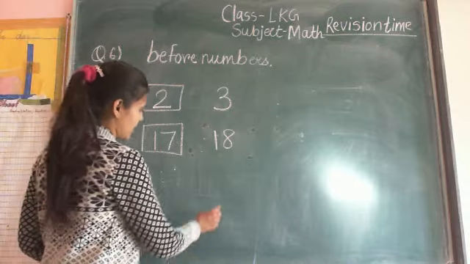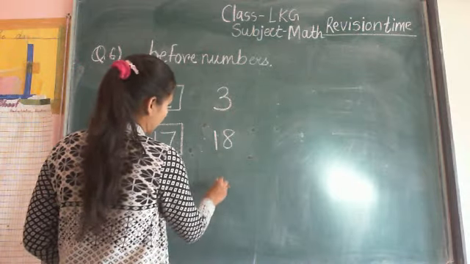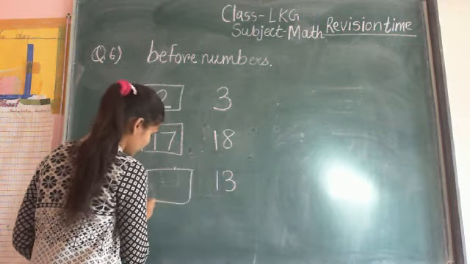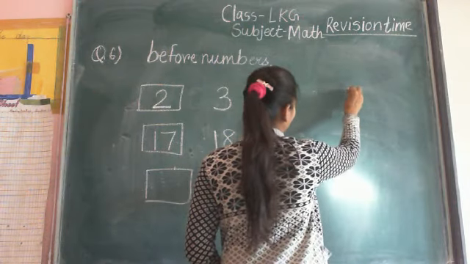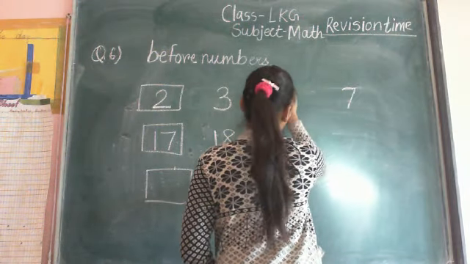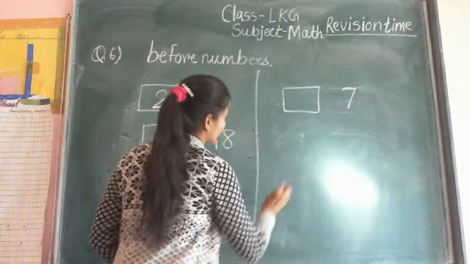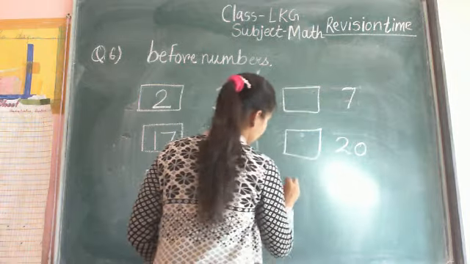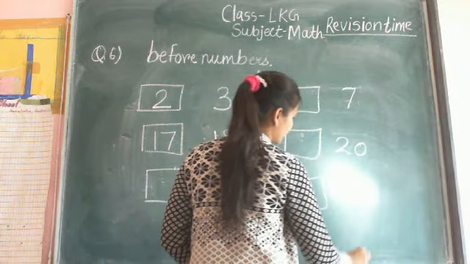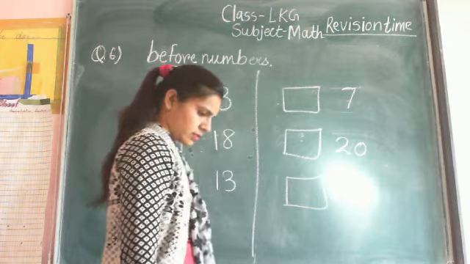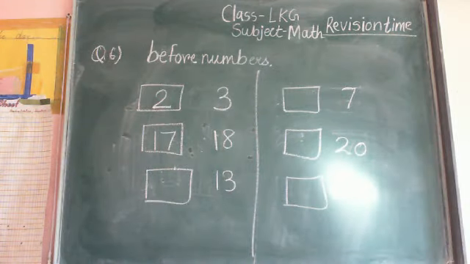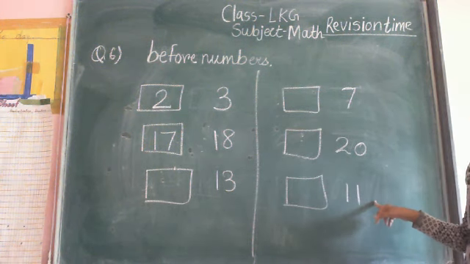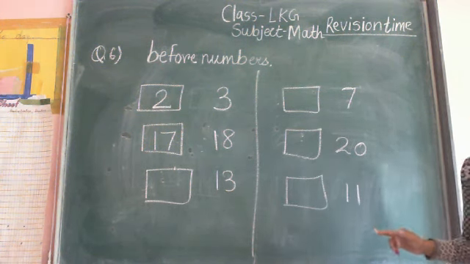I am giving you some examples, so you write it. What is the before number of number 13? What is the before number of number 7? What is the before number of number 20? And what is the before number of 11? Complete it. Write the before numbers of the given numbers: 13, 7, 20 and 11. Note down all the numbers.